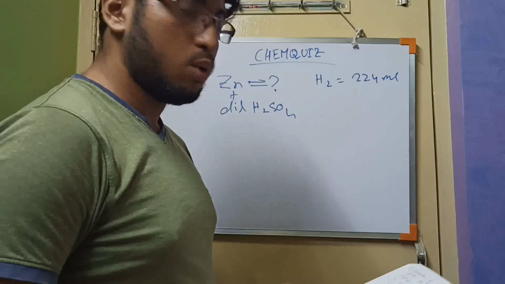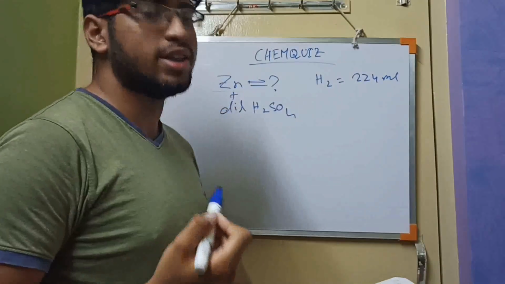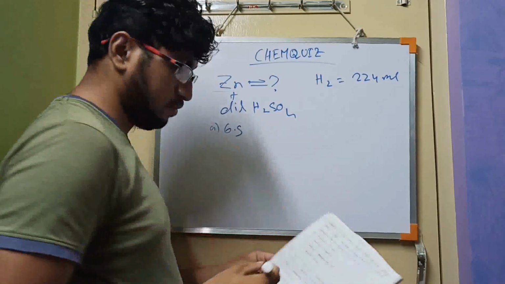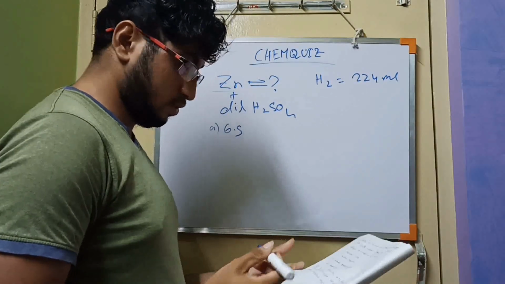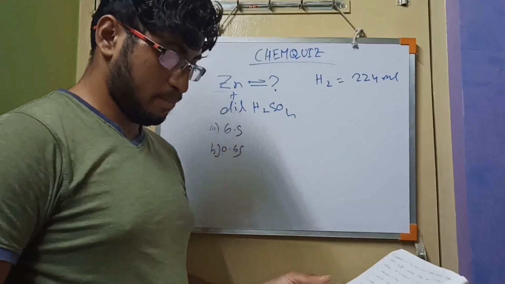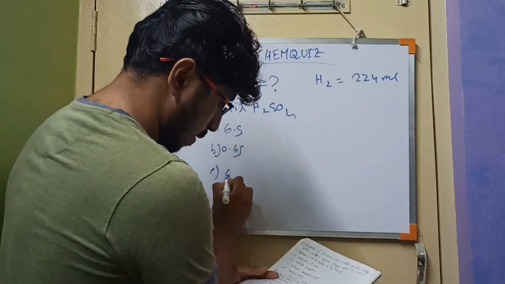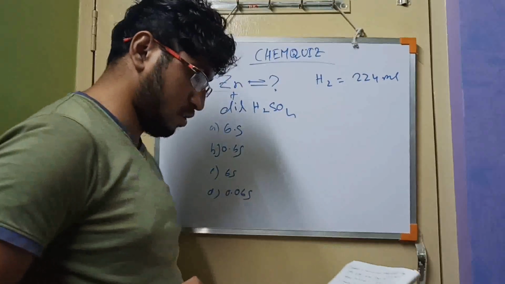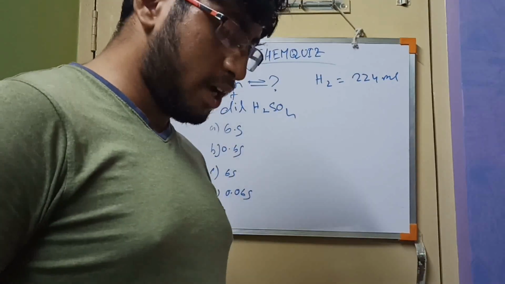The answer we need is how much zinc is required. There are 4 answers given: 6.5, 0.65, 65 and 0.065.